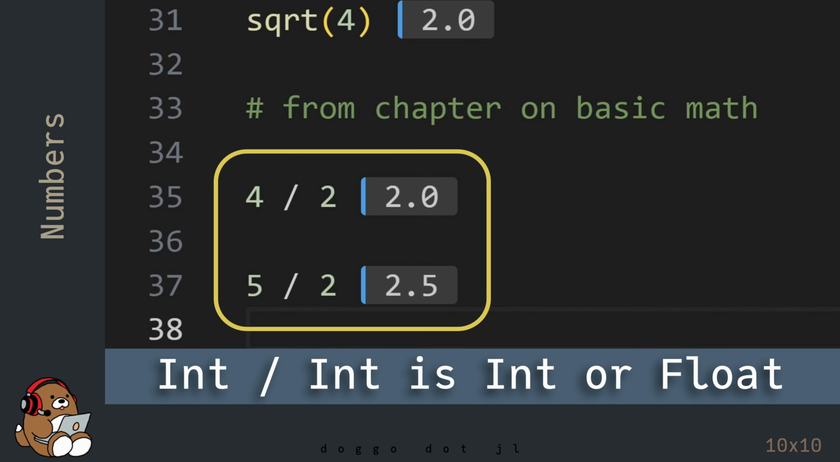Julia needs to know how much memory to allocate for the result before evaluating the code. So by default, Julia uses the worst case scenario, which is a 64-bit floating point number.